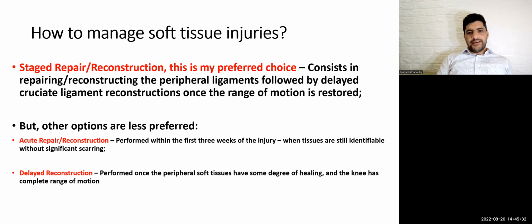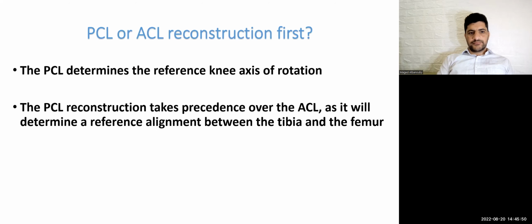He may ask when, at which time. Usually we do posterolateral corner repair or reconstruction within 3 weeks. Cruciate ligament may be after 6 weeks from injury. Okay, what will you do first, BCL or ACL reconstruction?